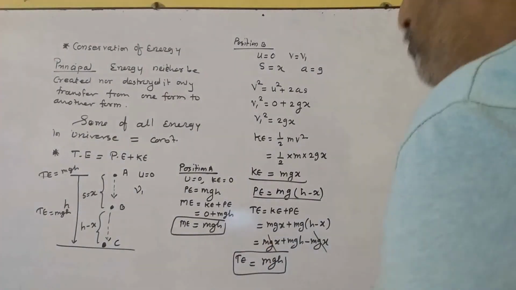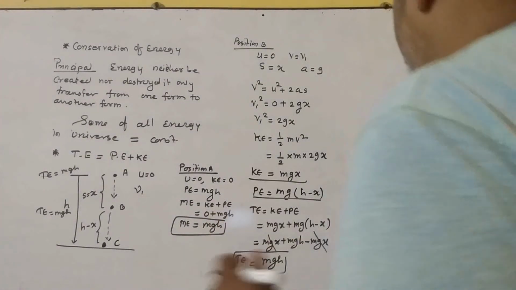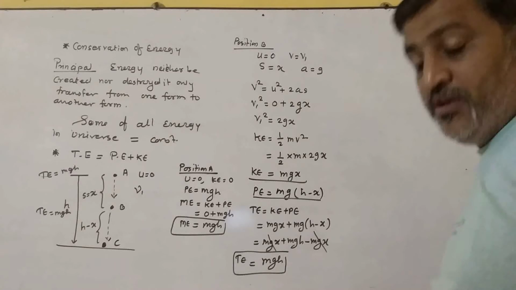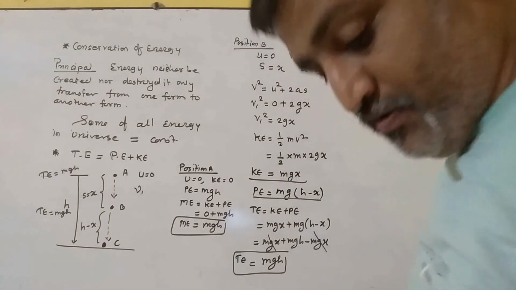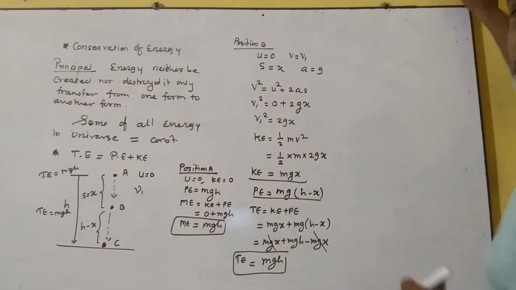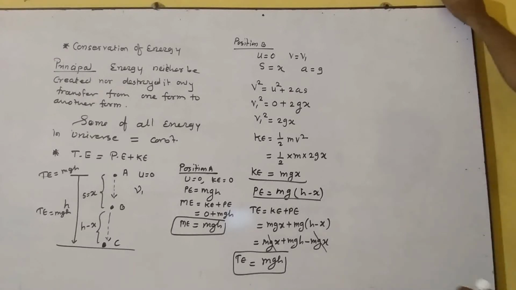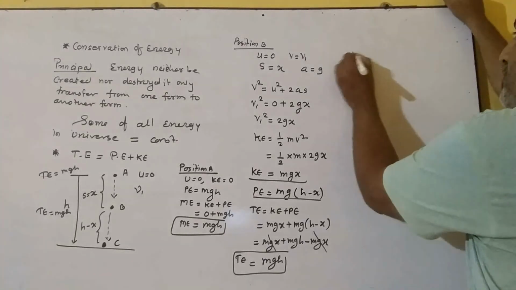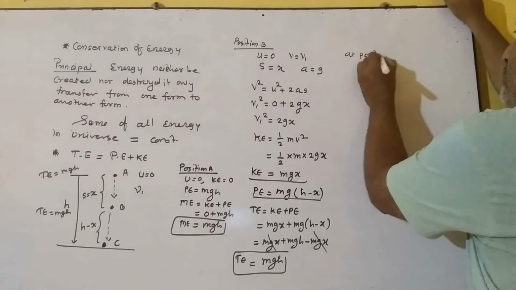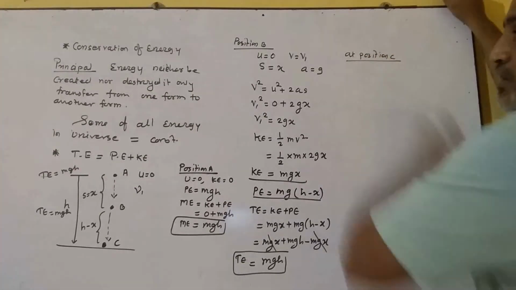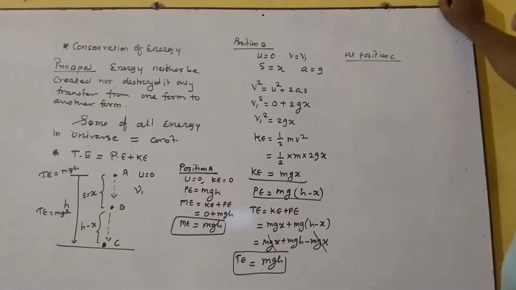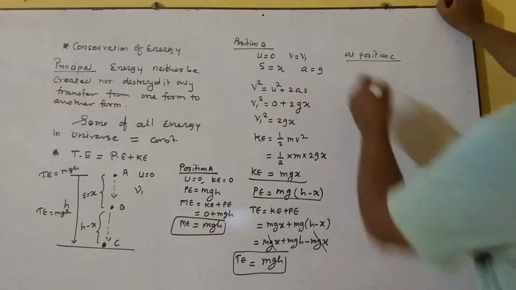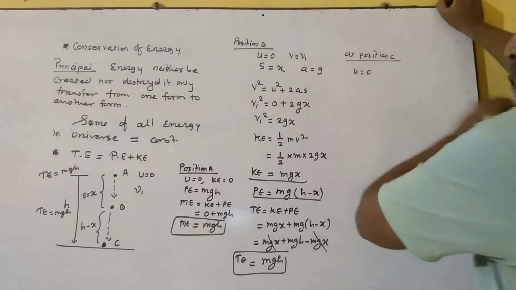Now let's see at the position C, the final position. Let's say at the position C, u, the initial velocity, is 0, right?